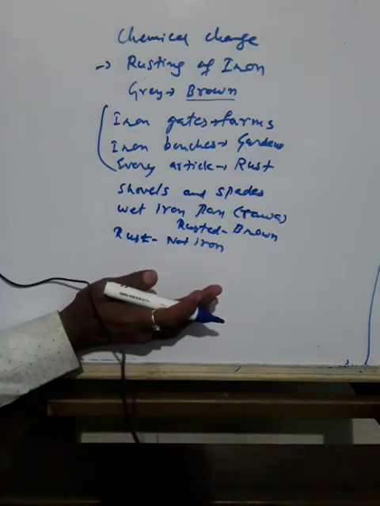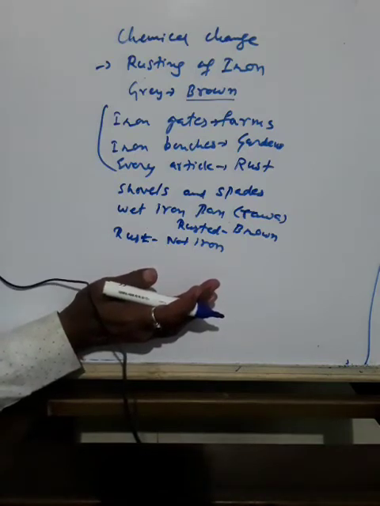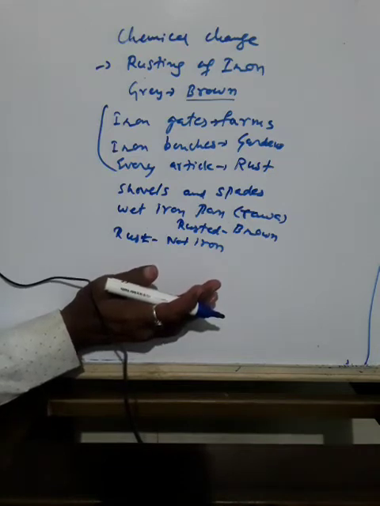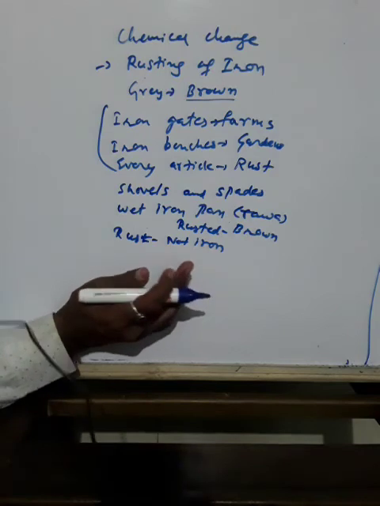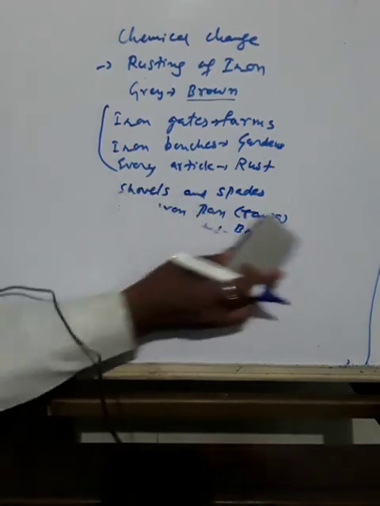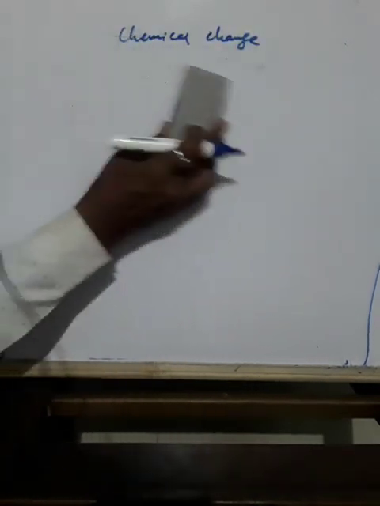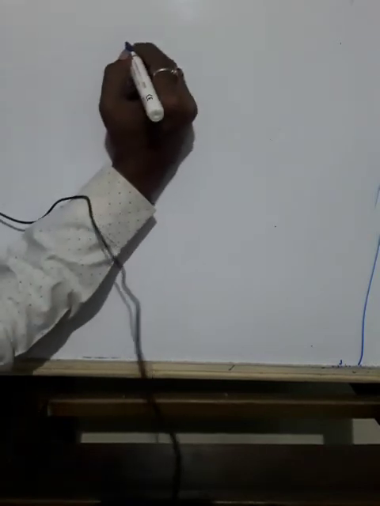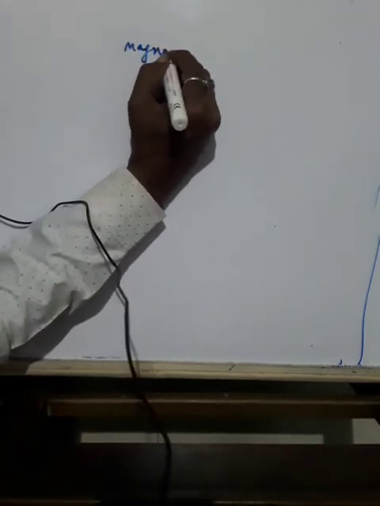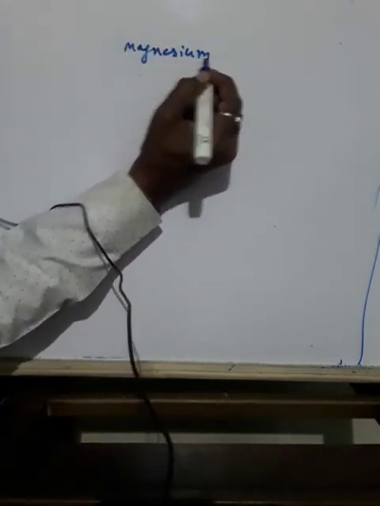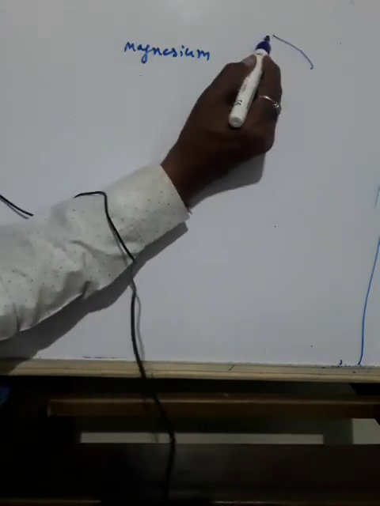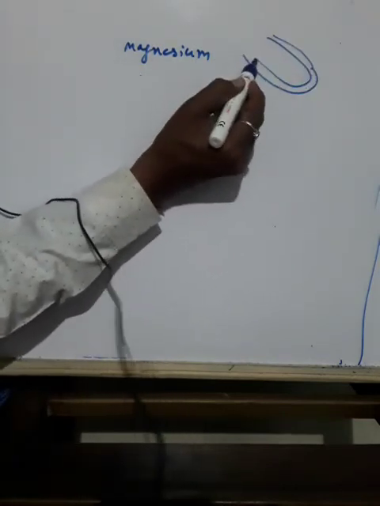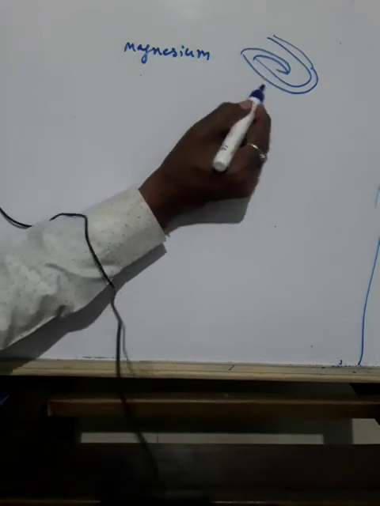Then there is one activity which can be performed later in a lab if possible. Otherwise, I will give one example. There is a metal called magnesium. There will be strips like this, round strips.